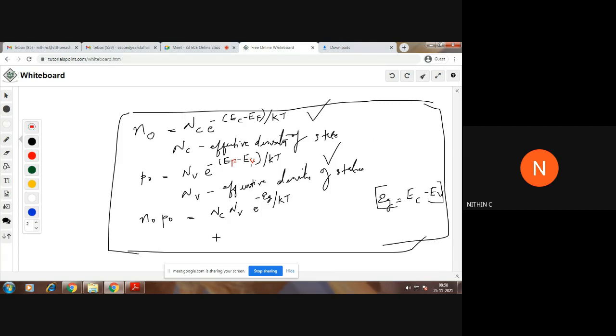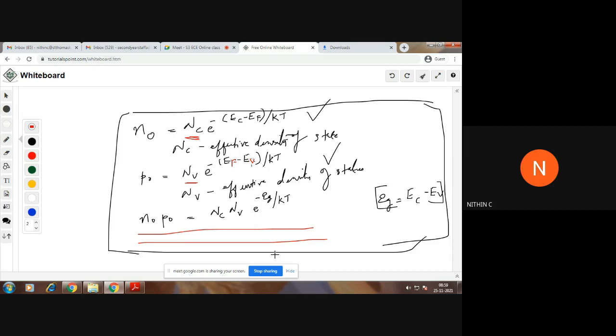So these are all the expressions that you need to understand. Mainly, the first one is the Fermi-Dirac distribution, the second is the mass action law, N0 P0 is equal to Ni square. Then you have the representation of N0 and P0 in terms of Ni and Ei: N0 is equal to Ni e raised to Ef minus Ei by kT, and P0 is equal to Ni e raised to Ei minus Ef by kT. And two more expressions: N0 in terms of the effective density of states in the conduction band, Nc e raised to minus of Ec minus Ef by kT, Nv e raised to minus of Ef minus Ev by kT, and this multiplication result also. Fine.